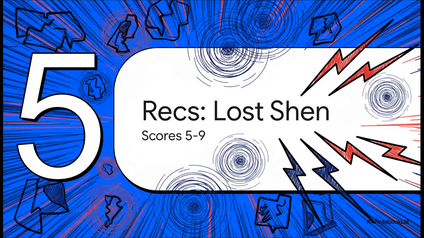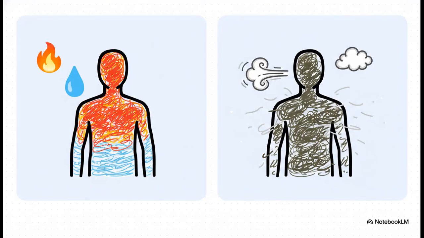Section 5, Recommendations for Lost Shen, covering scores from 5 to 9. We are now addressing the management of the most critical category. A score in this range indicates a severe disease state requiring immediate, decisive intervention. Intervention in this category is guided by sharp pattern differentiation.